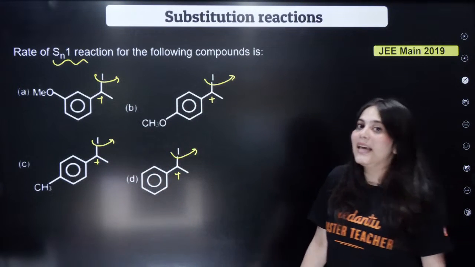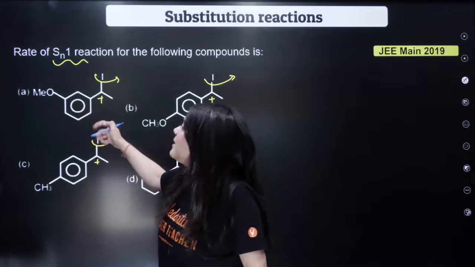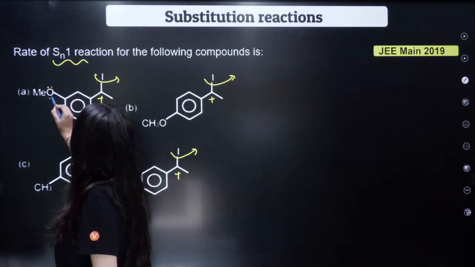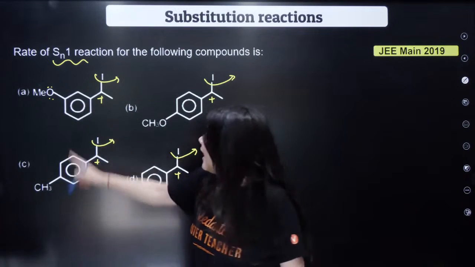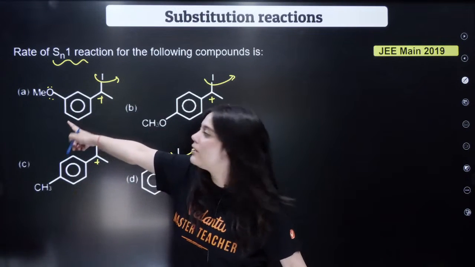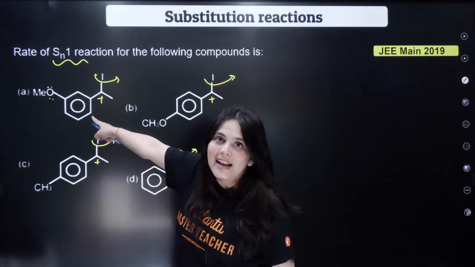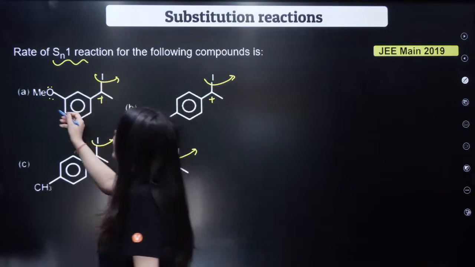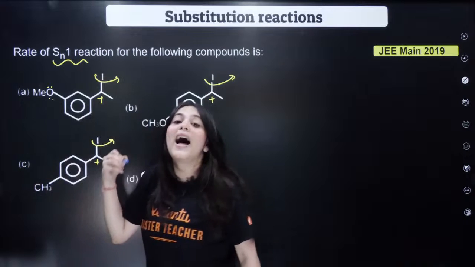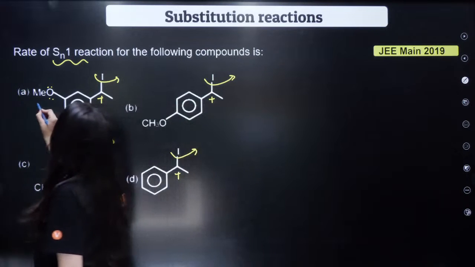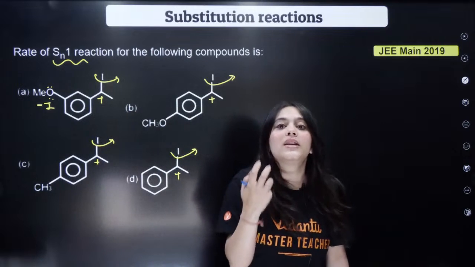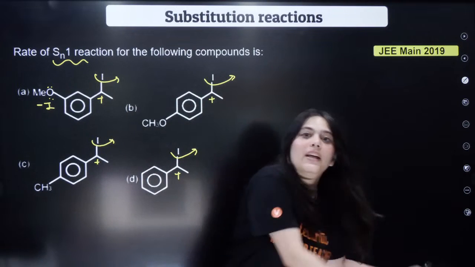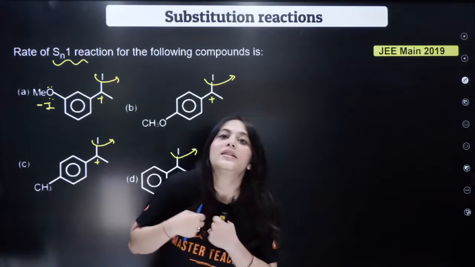Now, let us see the groups attached to this benzene ring. This methoxy group is what kind of group at the meta position? Can you see this is present at the meta position with respect to the alkyl group over here? So, at the meta position, this methoxy group shows just one effect, which is the -I effect, right? Because oxygen is more electronegative, it will pull electrons towards itself.